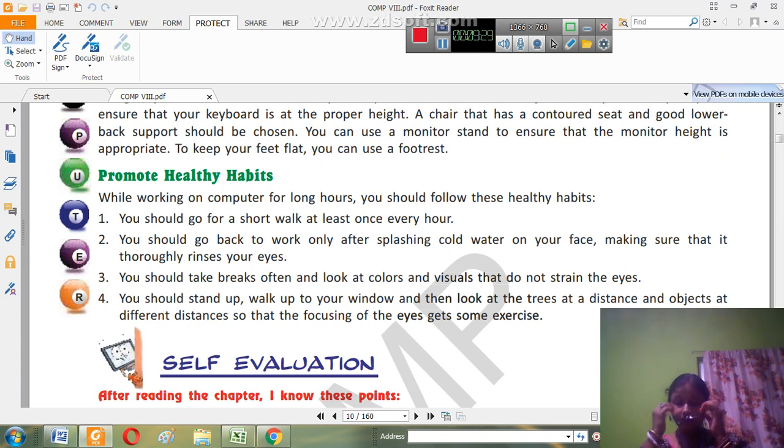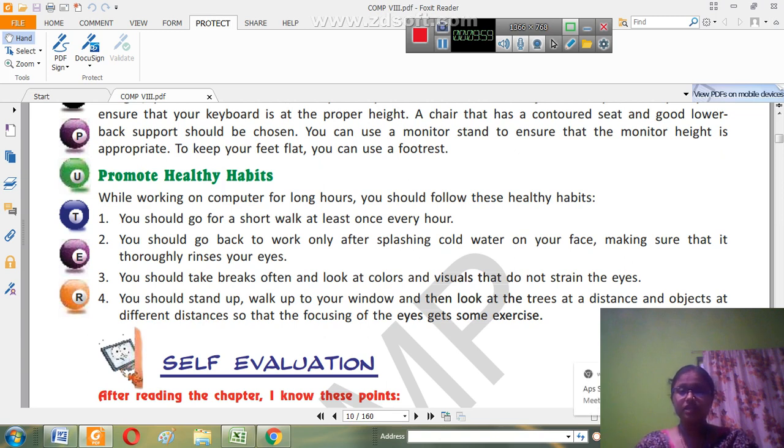Eye exercise is very important. Just take two fingers and rotate them like this, or you take it like this and rotate it like this, for 5 seconds. That will help you. And then just blink your eyes. This will again help you, and it will increase the lubrication of your eyes. So this is again very important.